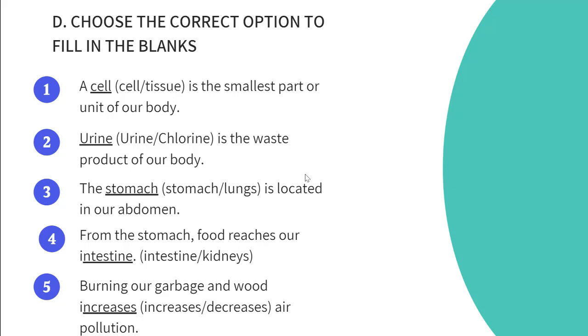Third question, the dash is located in our abdomen. Options are stomach and lungs. And the correct answer is stomach. So the correct sentence is, the stomach is located in our abdomen. Fourth sentence, from the stomach food reaches our dash. Options are intestine and kidneys. And the correct answer is intestine. So the correct sentence is, from the stomach food reaches our intestine.